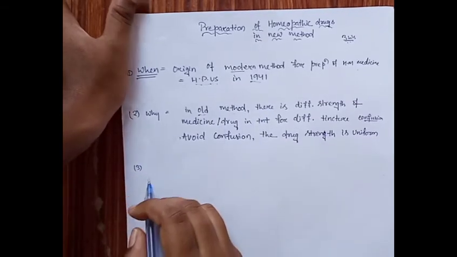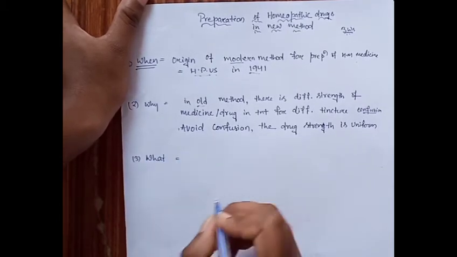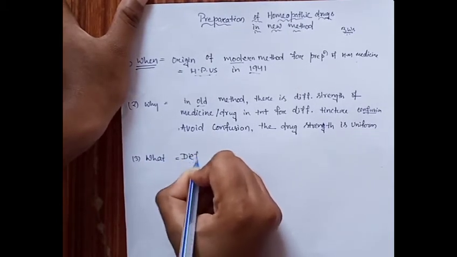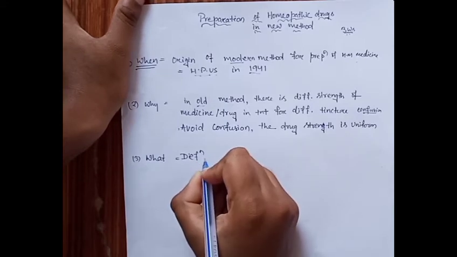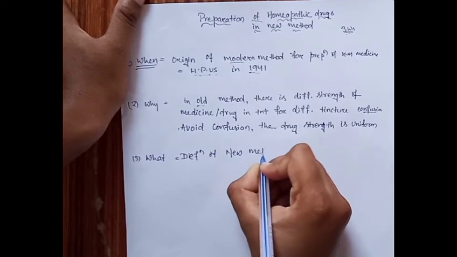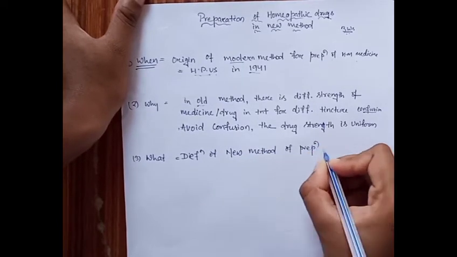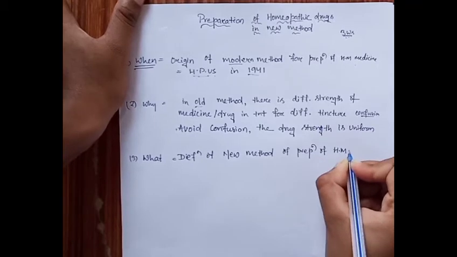The last one is what is the new method. So what is the new method? Definition. Here we discuss the definition of the new method of preparation of homeopathic medicine.